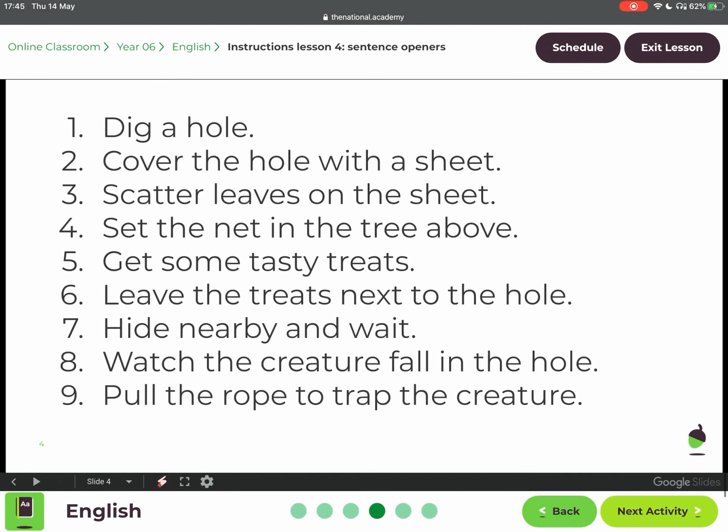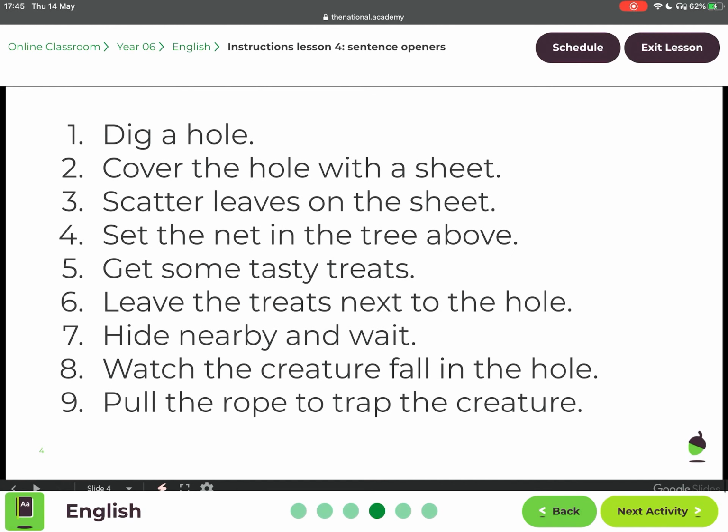Number 1, dig a hole. Number 2, cover the hole with a sheet. Number 3, scatter the leaves on the sheet, like that. So here you would need to find a fronted adverbial and put it in front of these sentences to make them longer and more complex. So these are some of the ones you could have. You could have different ones, but these are some of the ones you could have.